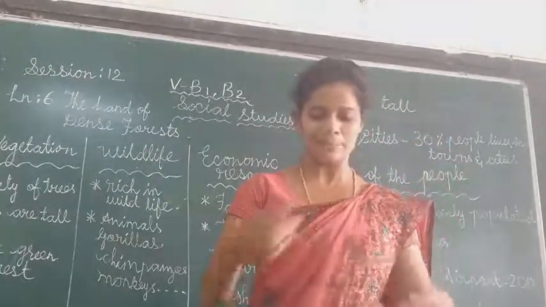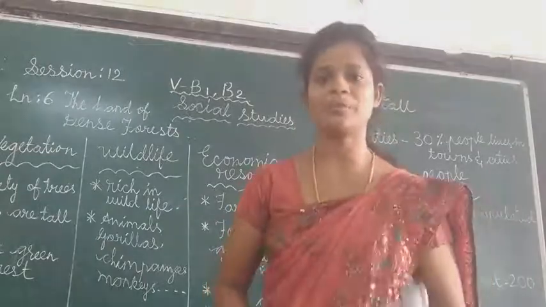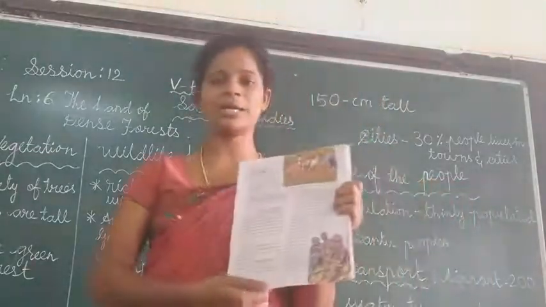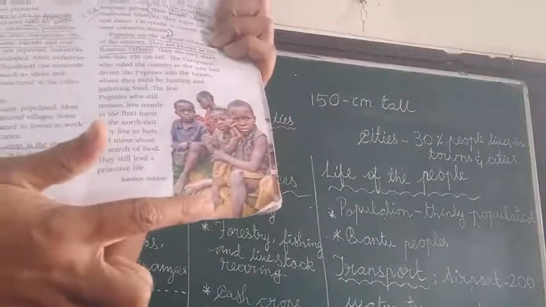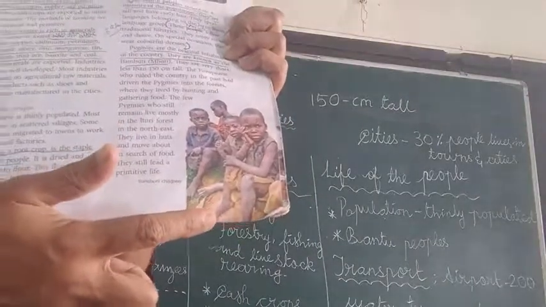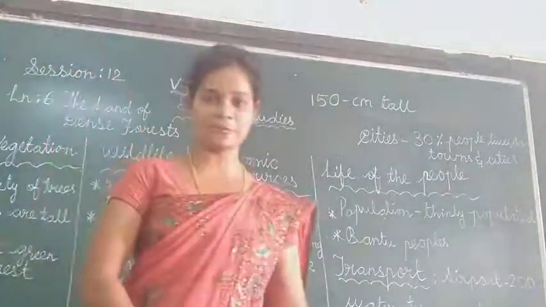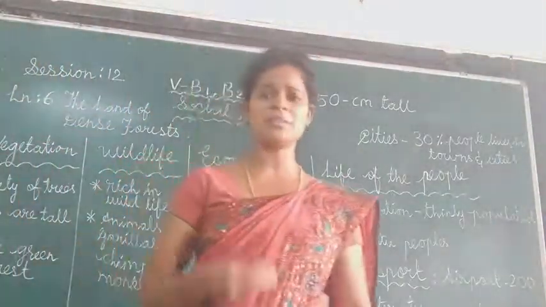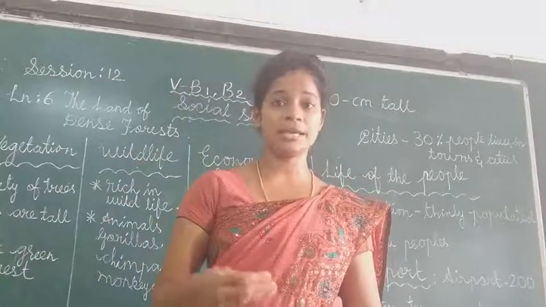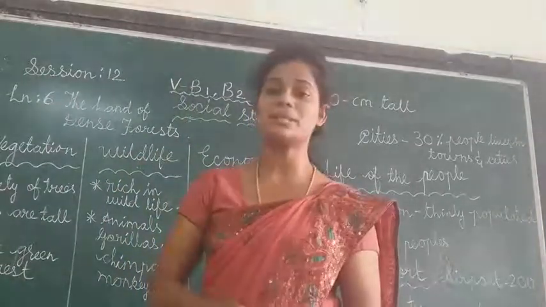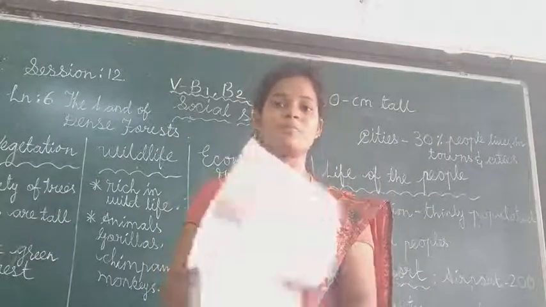They still practice it. Do you want to see the people? How they are looking? See the picture of the people? They are Africans. See how they look? Some of the places in Africa have really developed. Some of the places are yet to develop. This is about the lifestyle of the people.